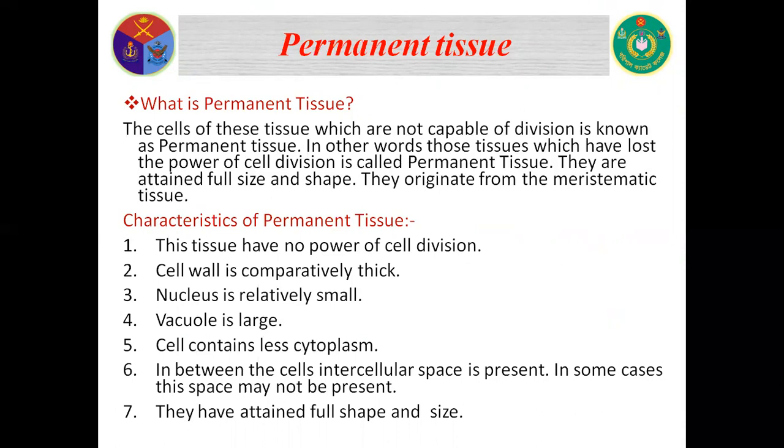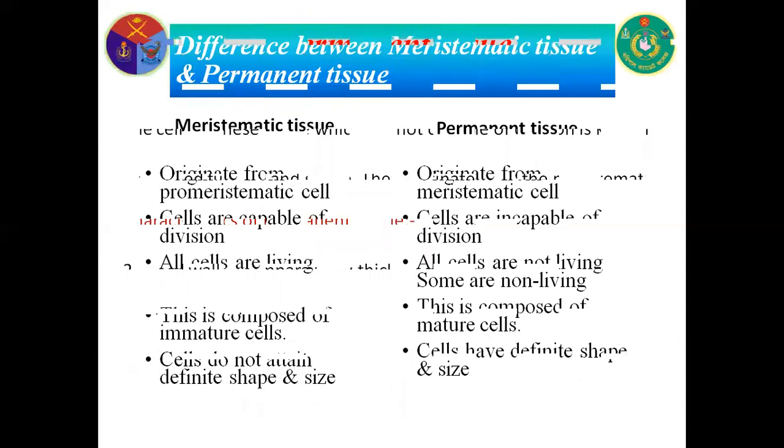Now, characteristics of permanent tissue. Firstly, these tissues have no power of cell division. Second, cell wall is comparatively thick. Third, nucleus is relatively small. Number 4, vacuole is large. Number 5, cell contains less cytoplasm. Number 6, in between the cells, intercellular space is present. In some cases, this space may not be present. And lastly, they have attained full size and shape.